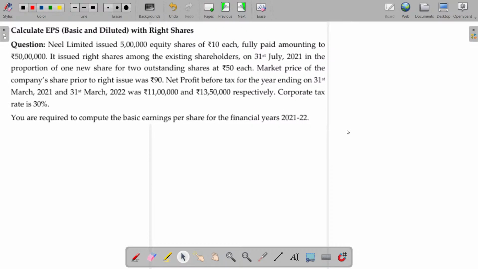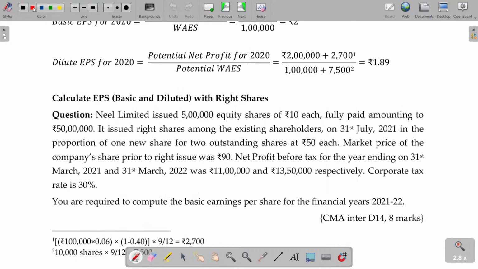In case of right shares, the first duty is to calculate the right factor. See, if you issue shares for cash, will it affect or dilute the EPS? Definitely it will not dilute the EPS, because we are getting the cash.